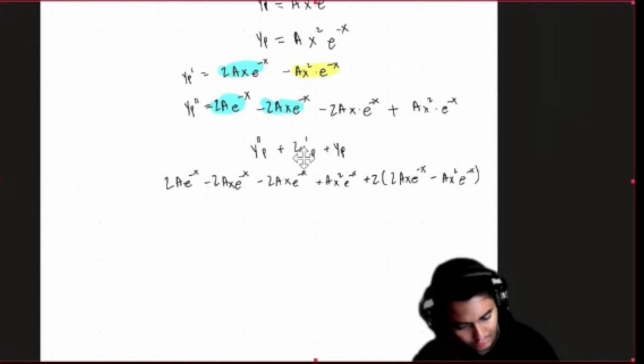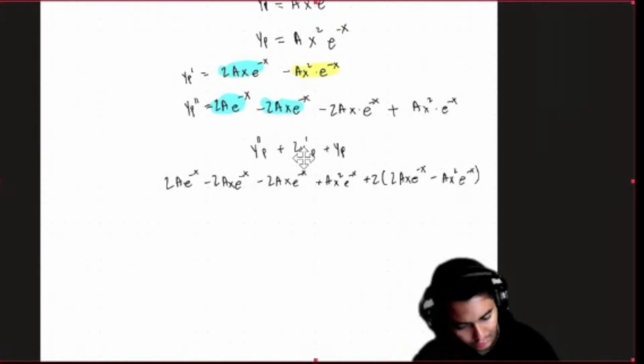I'm just going to distribute that 2, factor out all of my terms. That's going to be 4ax e to the minus x minus 2ax squared e to the minus x plus ax squared e to the minus x. Okay, beautiful. So now I want to cancel out stuff. What can I cancel out here? I'm going to highlight all my e to the minus x's. So everything has e to the minus x, brilliant.